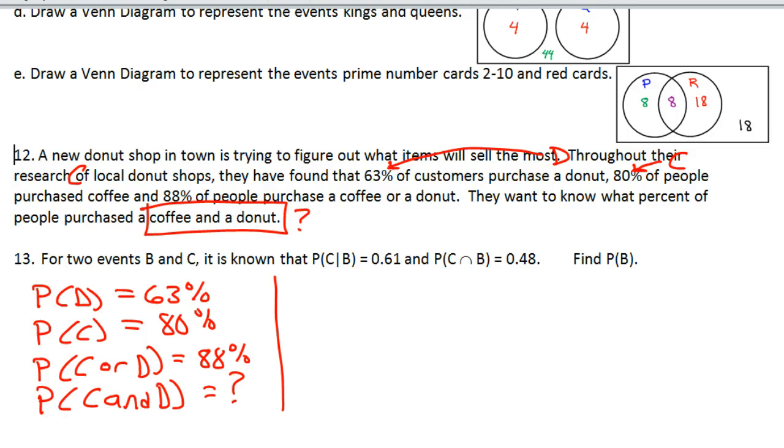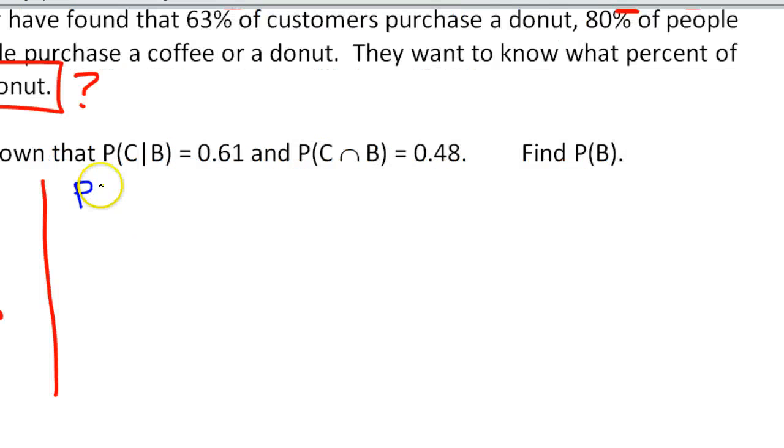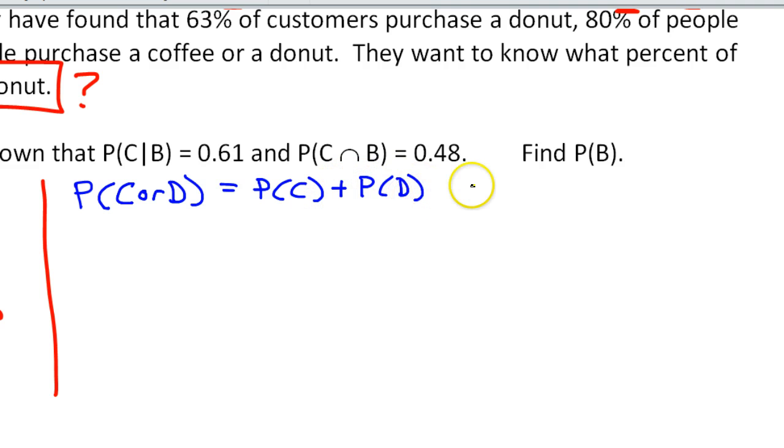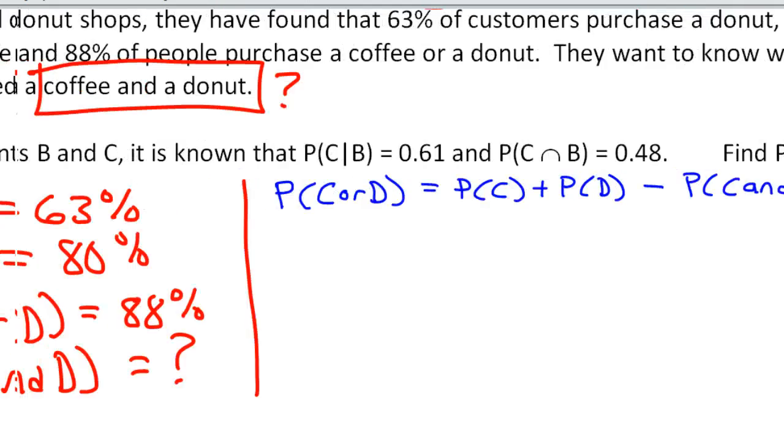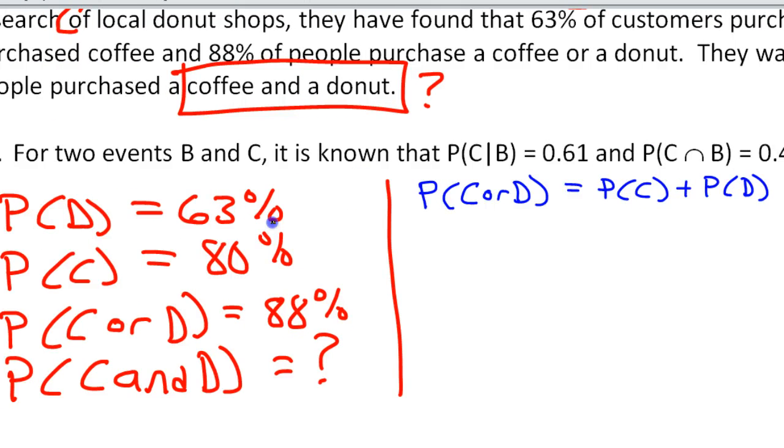I feel like I'm going to have to zoom in. So just copying that formula down, probability of C or D is going to equal the individual probability, so probability of C plus the probability of D, minus the overlap, so probability of C and D. This is the formula. Now let's see how many of these things we know. Probability of D, 63%.